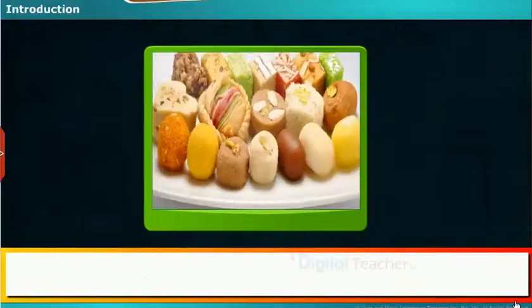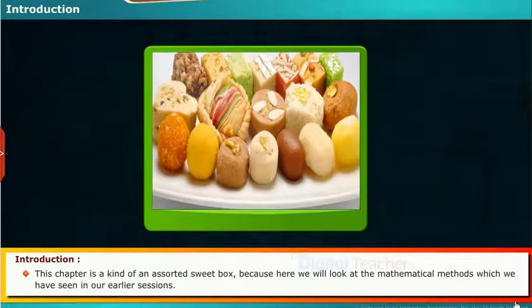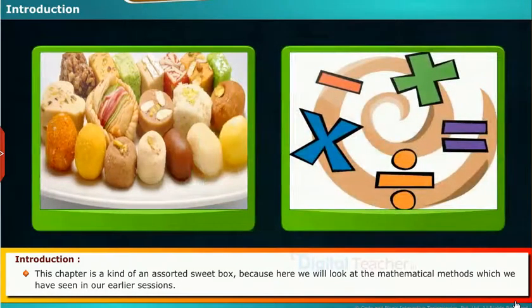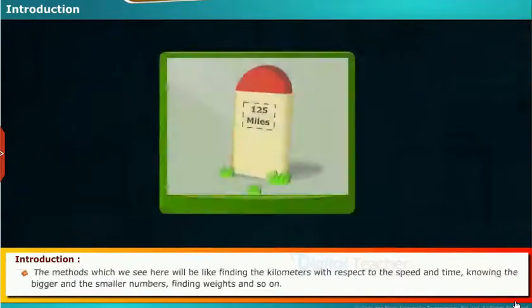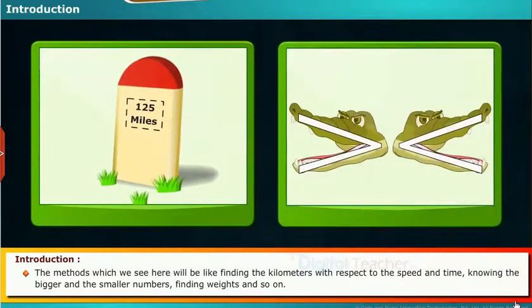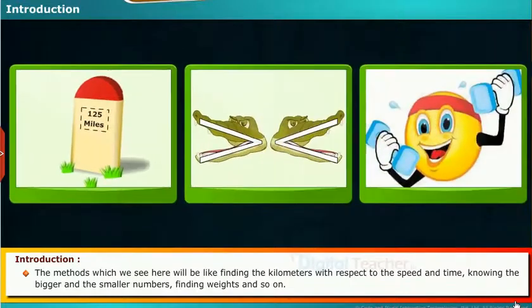Let's start our session with an introduction. This chapter is a kind of an assorted sweet box because here we will look at the mathematical methods which we have seen in our earlier sessions. The methods which we see here will be like finding the kilometers with respect to the speed and time, knowing the bigger and the smaller numbers, finding weights and so on.